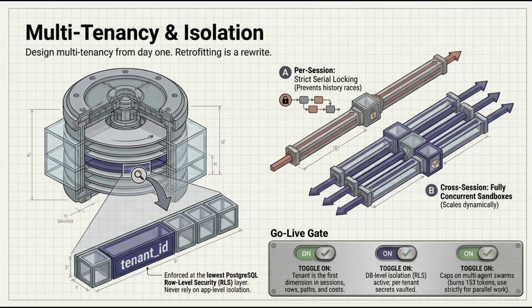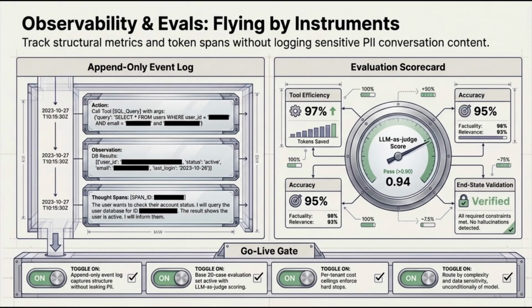Design for multi-tenancy from day one by making the tenant ID the first dimension of every database row, secret, and cost record. Follow the per-session serial, cross-session concurrent model to avoid history races while maintaining throughput. Tracing must be performed on an append-only event log to capture decision patterns without necessarily reading sensitive content. Start evals immediately with approximately 20 real queries, using an LLM as judge and human reviews. Implement cost governance via per-tenant ceilings and model routing based on task complexity.